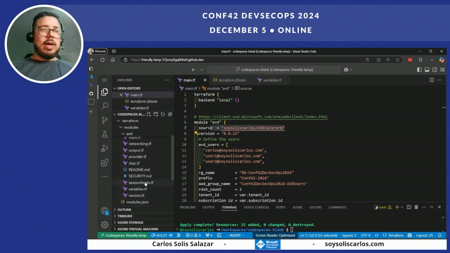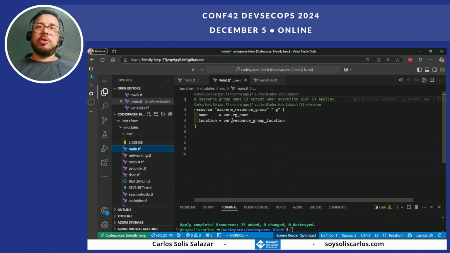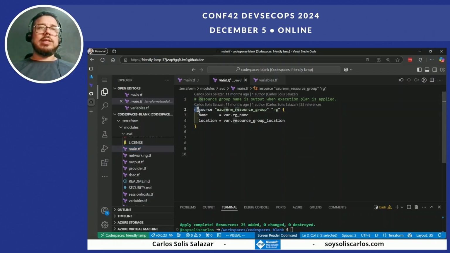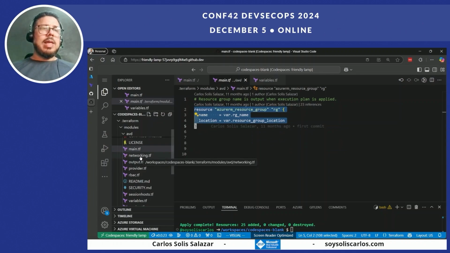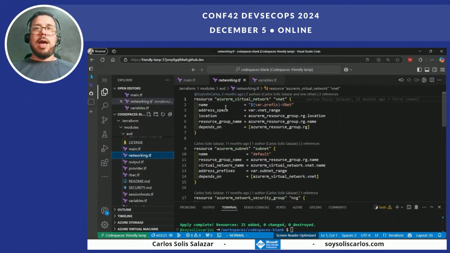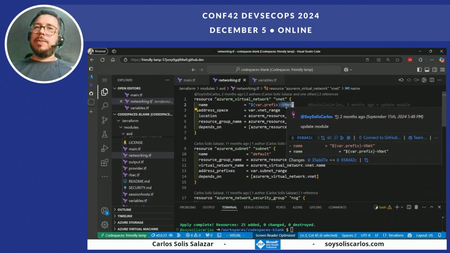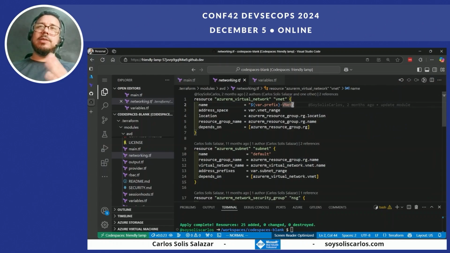First, as I said, we have to create a resource group. So this is the block to create a resource group with Terraform. Then we will create a network, and this is one of the values. By default, I define that when I create the virtual network, we have the suffix pnet.